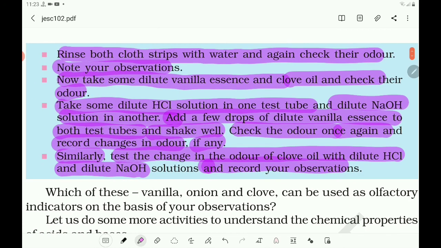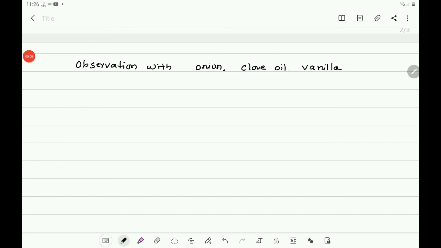So here, which of these vanilla, onion and clove can be used as olfactory indicators on the basis of your observations? What is the observation that you can make here? The acidic solution of dilute HCl is unable to destroy the onion smell.